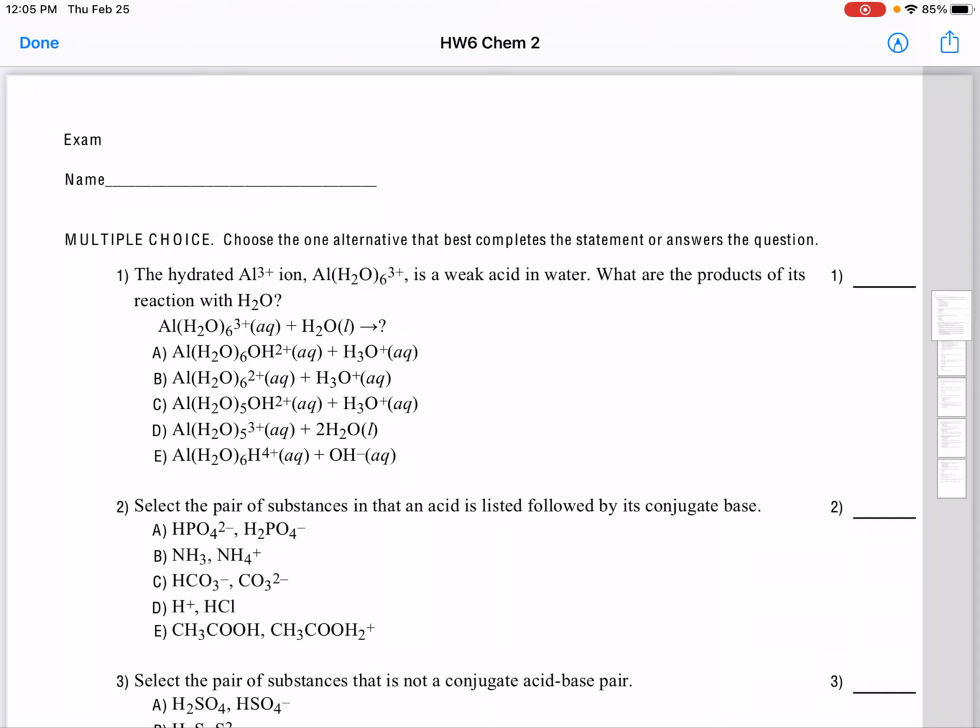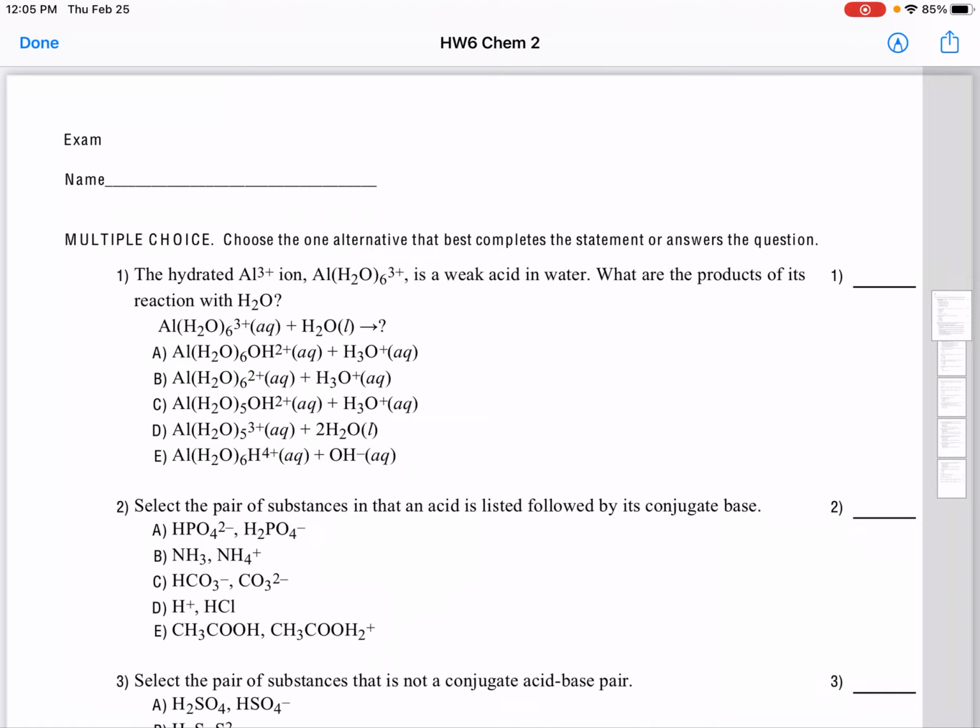So I am here to help you guys with your chapter 18 second set of homework. I think it's homework number 6 from chapter 16. Okay, so the first one. Choose the alternative that best completes the statement or answer the question.